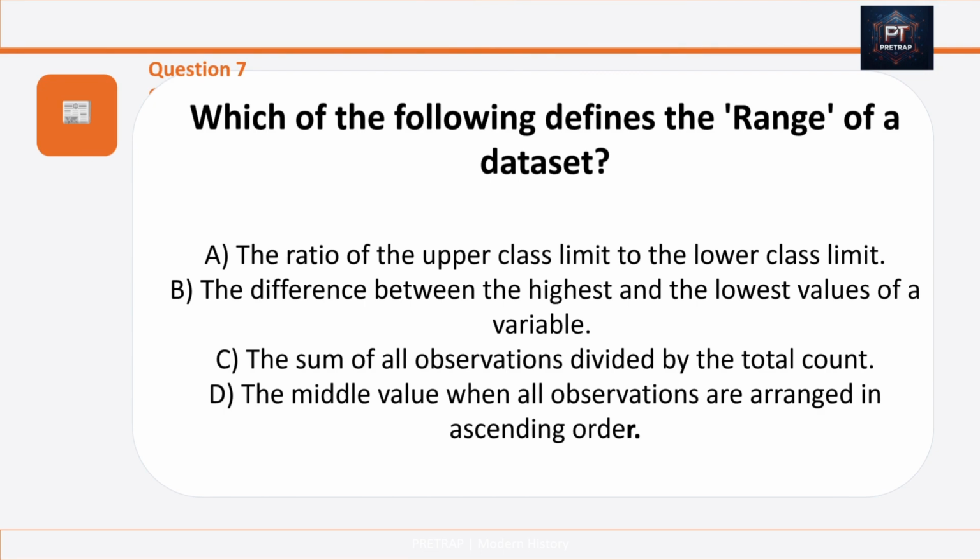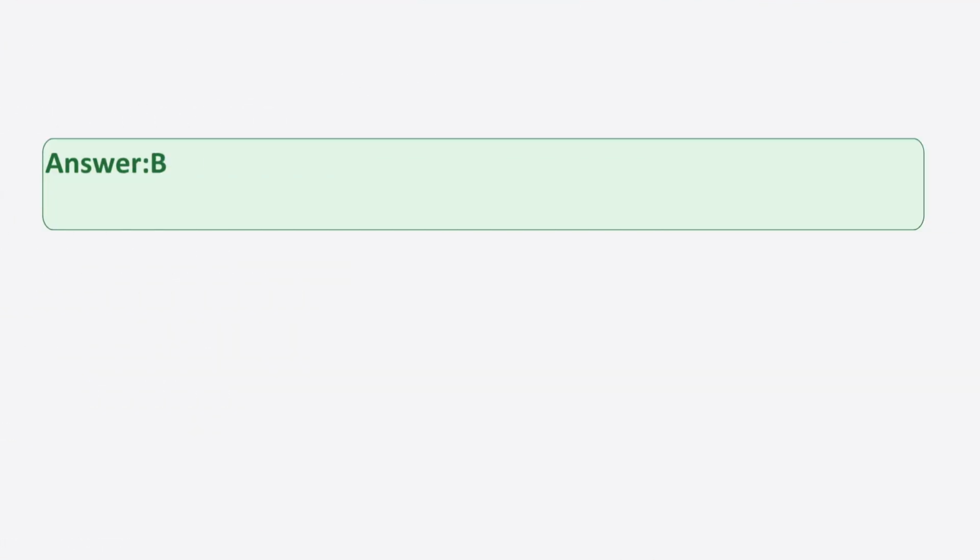Question number 7 is, which of the following defines the range of a data set? Option A, the ratio of the upper class limit to the lower class limit. Option B, the difference between the highest and lowest values of a variable. Option C, the sum of all observation divided by the total count. Option D, the middle value when all observations are arranged in ascending order. And the answer is option B, the difference between the highest and lowest values of a variable.